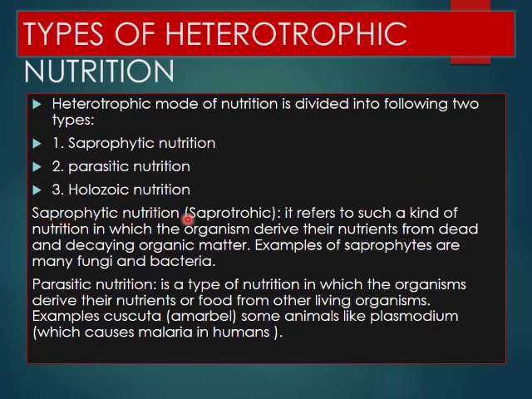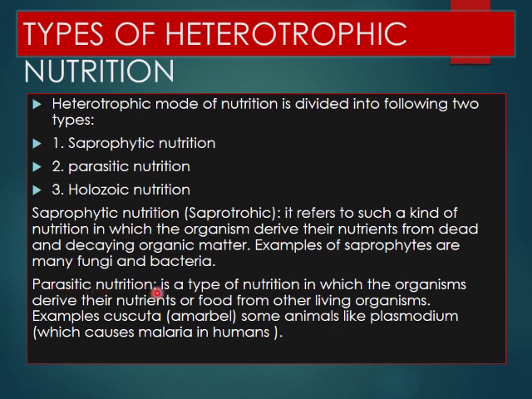Now, saprophytic or saprotrophic nutrition refers to a kind of nutrition in which the organism derives their nutrients from dead and decaying organic matter, like the animals or plants which die. So in our atmosphere, there are few microbes like fungi and bacteria. They act on dead decaying plants and animals, and they derive their nutrition from them, right? So examples of saprophytes are many fungi and bacteria.